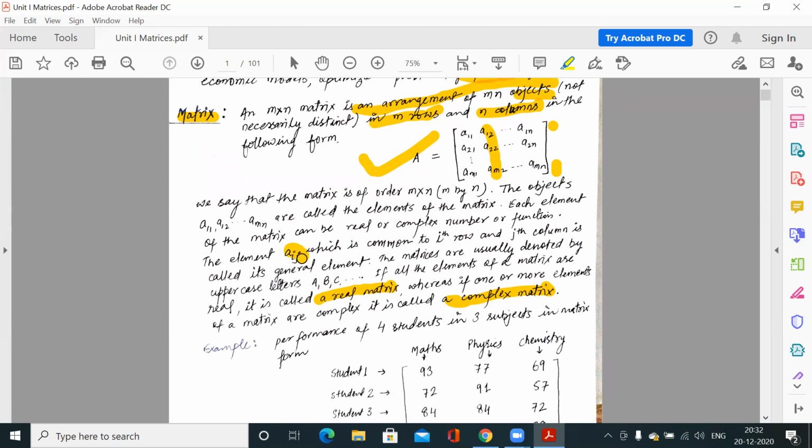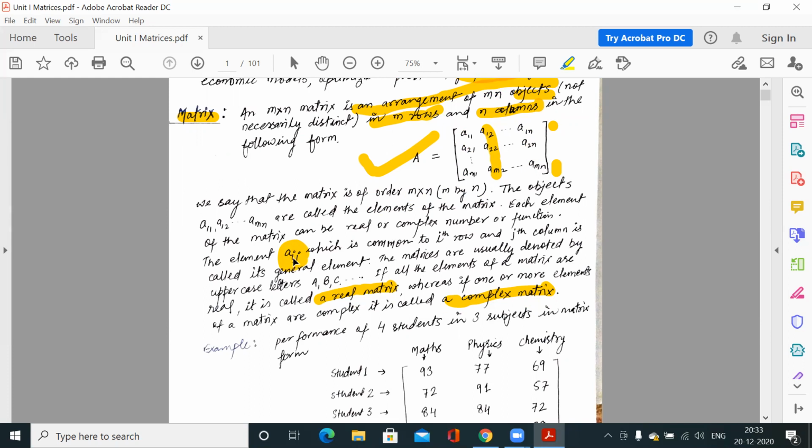Now, this Aij is the general element. We can represent all the elements using this notation Aij, where i represents the row and j represents the column. So Aij is the element of this matrix in the ith row and jth column. Suppose we have an element like A43.